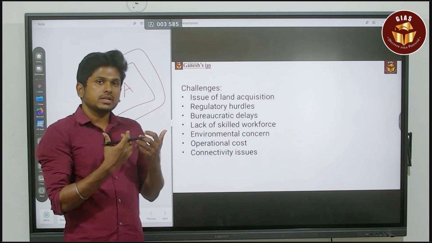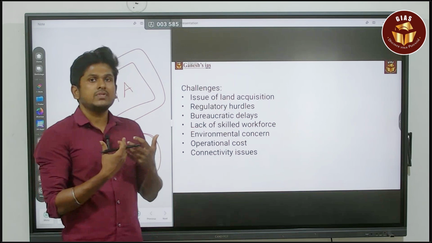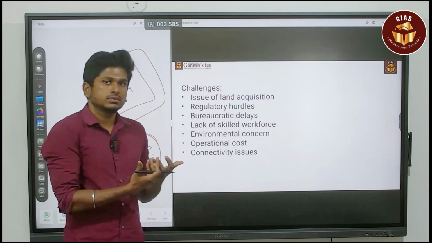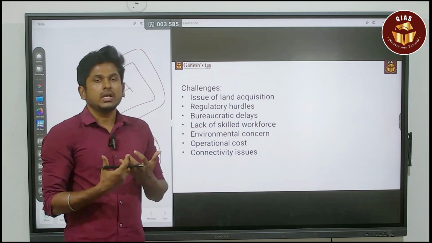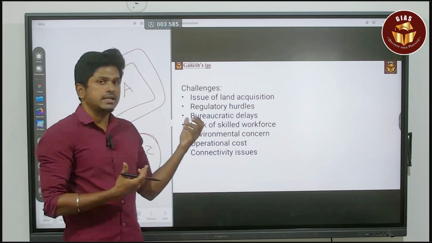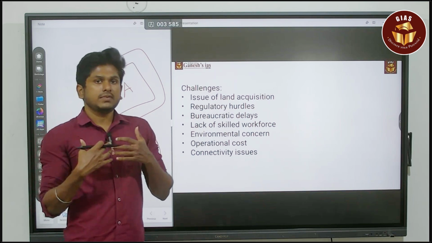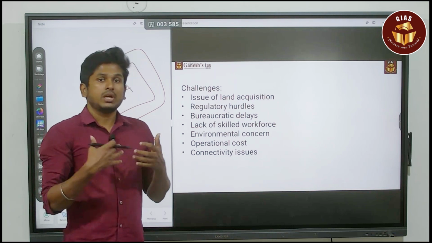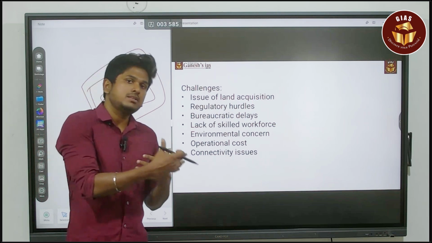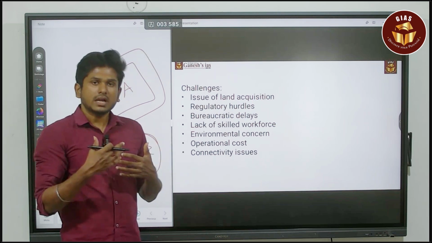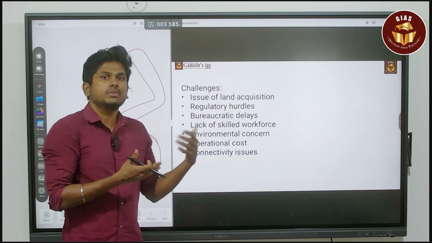So there is a growth of the importance of the mangroves. And also when it comes to the coral reefs, there is a diversity of the fish population, so the coral reef regions are called the tropical rainforest of the ocean. In that scenario, if you are going to construct the SEZ near the seashore and affect that region, there is a definite issue of environmental concern. So there will be the possibility of protest from environmental activists. That may lead to a delay in the construction of the SEZ. That is also a major issue. We have to strike a balance to overcome that issue.